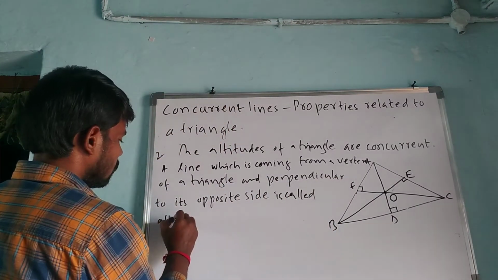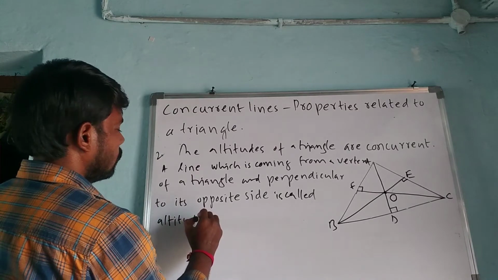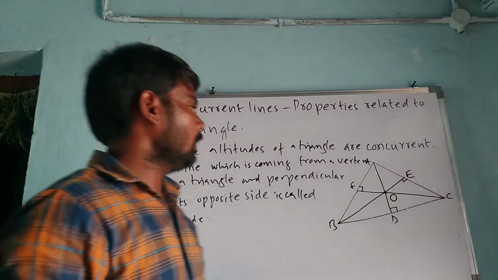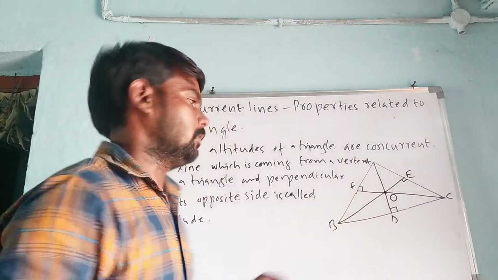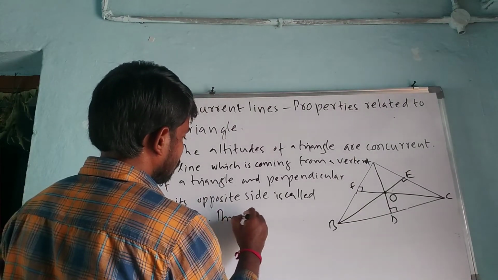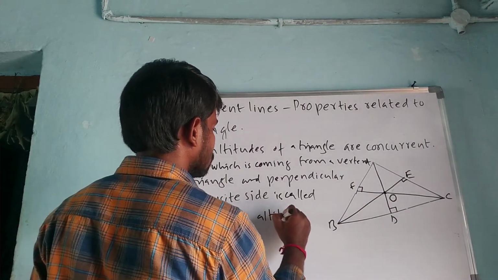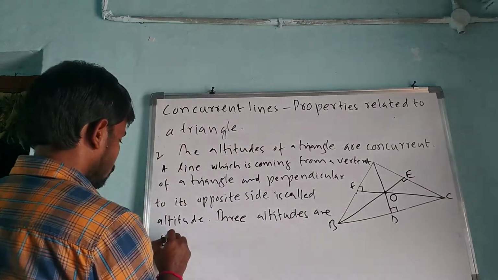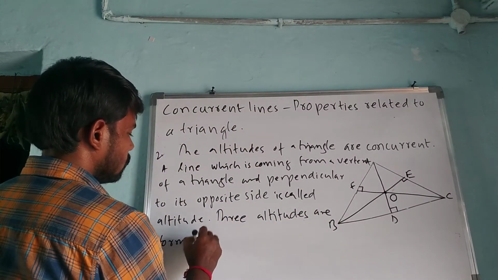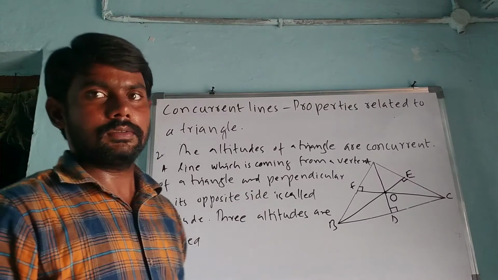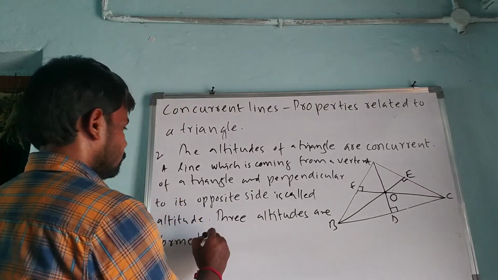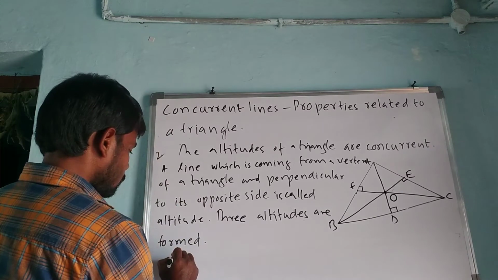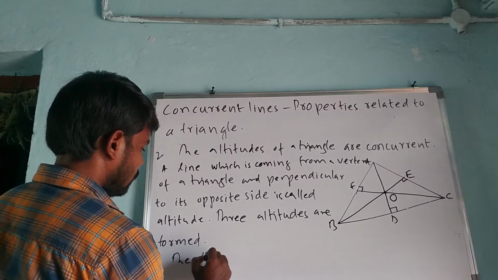So clearly, here three altitudes of a triangle are formed.